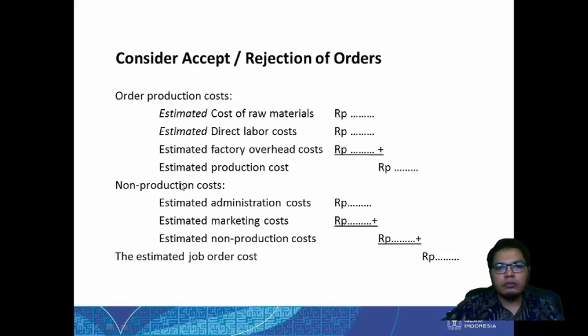And then if we add the non-production cost, the administration cost, the marketing cost, or other ones, usually the non-production cost is the administration and marketing cost. So we can know the number of the non-production cost, and then using this we can know the estimated job order cost. This is the total one. Later on we will need to compare them.